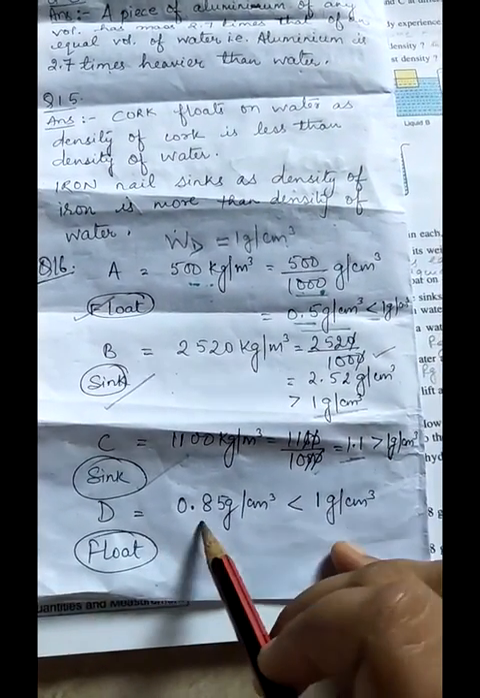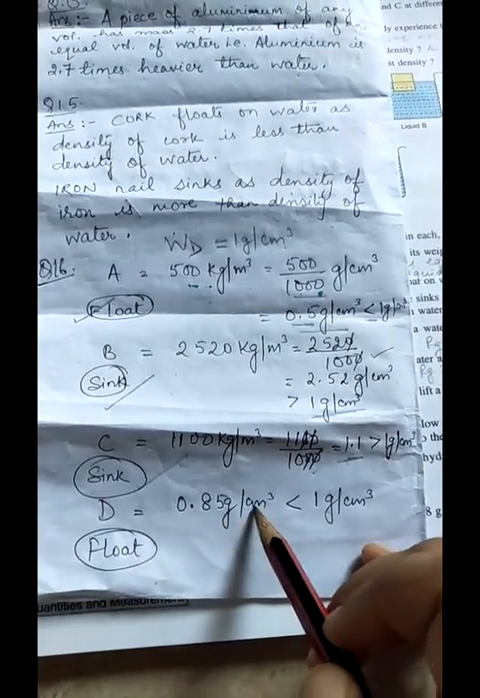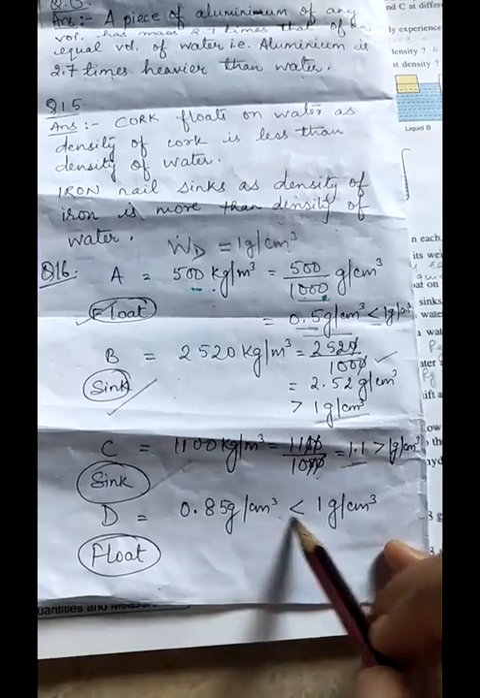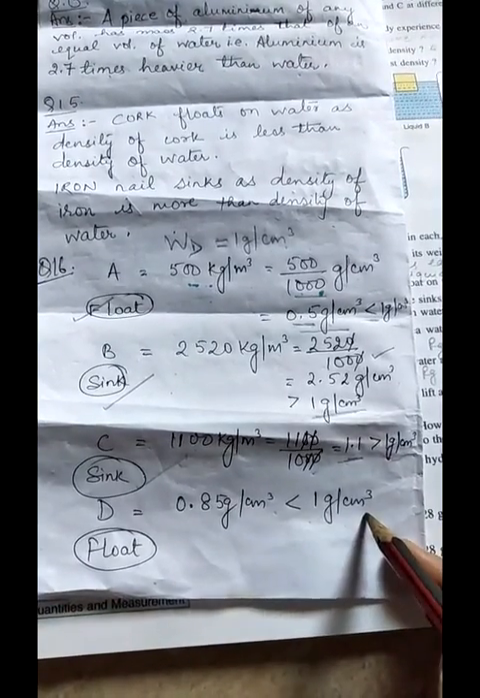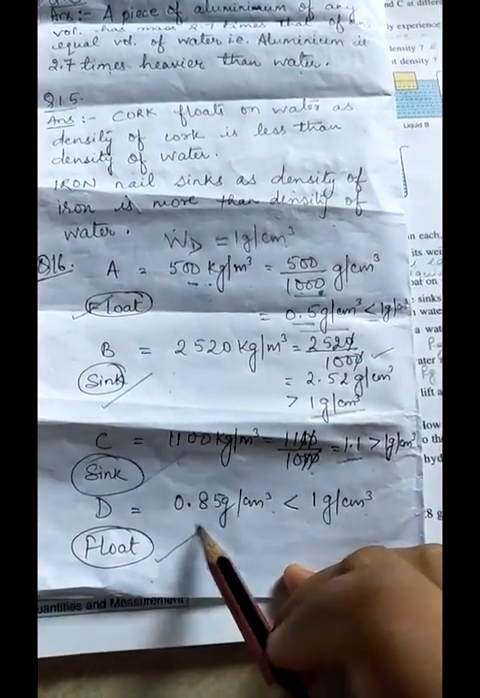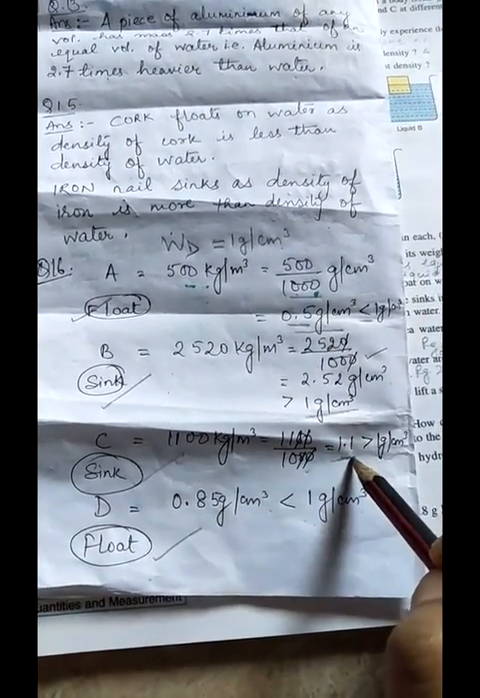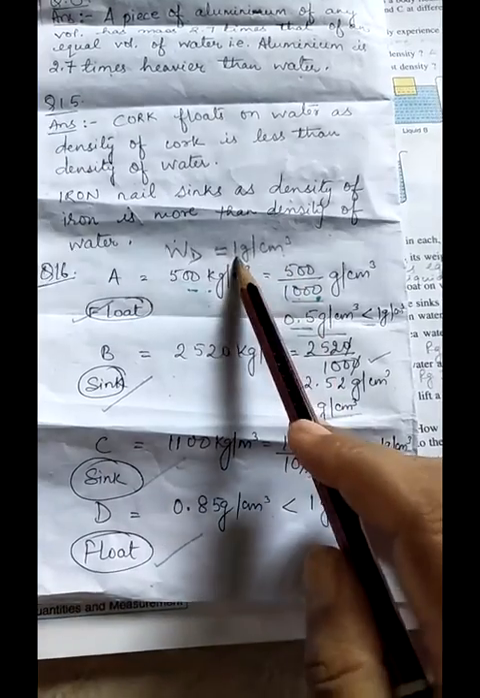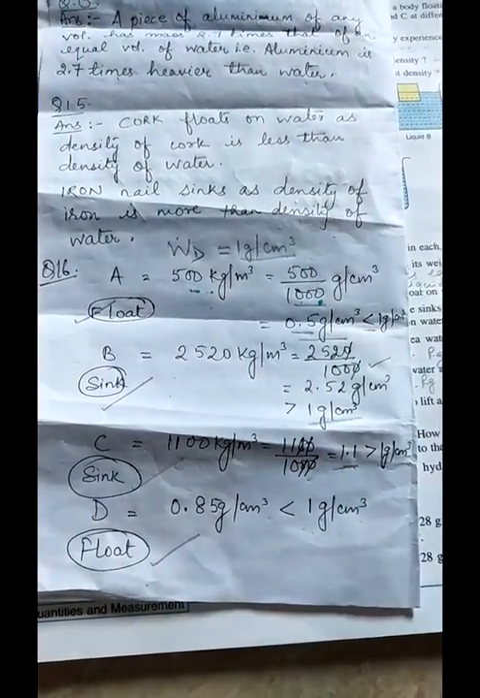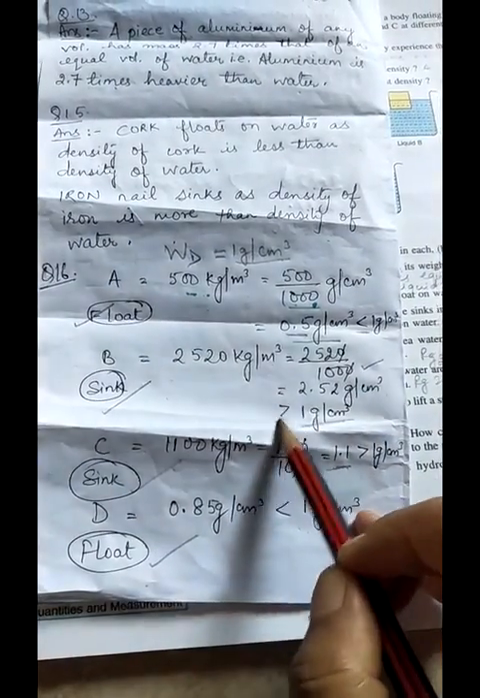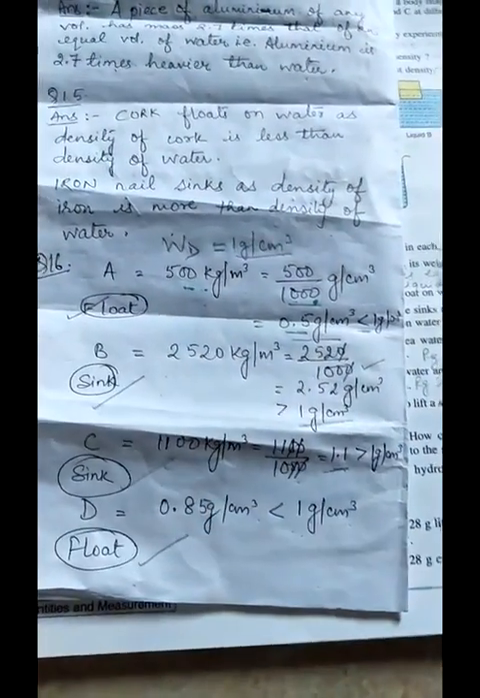Then next, a body having 0.85 gram per centimeter cube density. So this will be less than 1 gram per centimeter cube, so it will float on water. So this is how you have to compare the density of the given body with respect to water. If it is less than water, then it will float. If it is greater than water, it will sink.